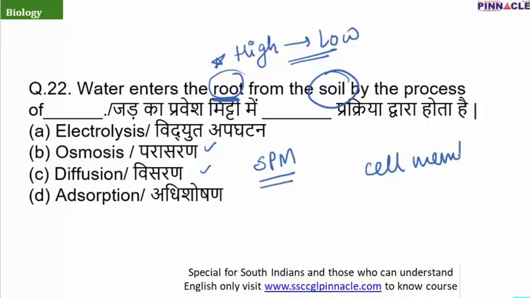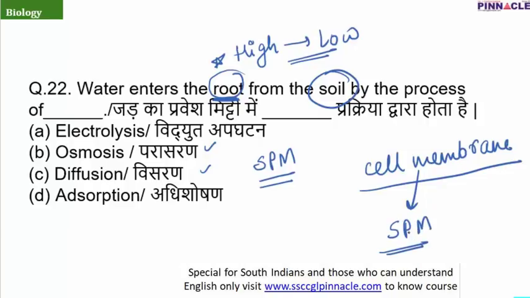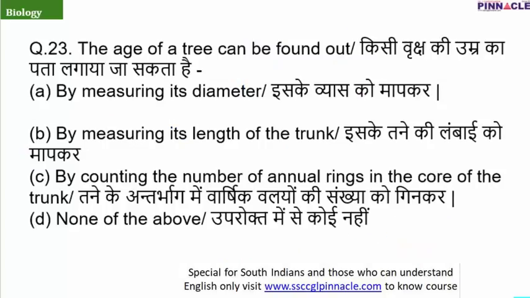We all know that the cell wall is also present in the cells of plants, and the cell membrane is also present. Now the cell wall has nothing to do with the substances entering or leaving the cell. It just provides the structure of the cell and stability. The cell membrane is usually semi-permeable. Some exceptions are there according to the location, but usually it is semi-permeable. So as a semi-permeable membrane is present here, the process will be osmosis, and the correct answer is option B. Question number 23. The age of a tree can be found out by.